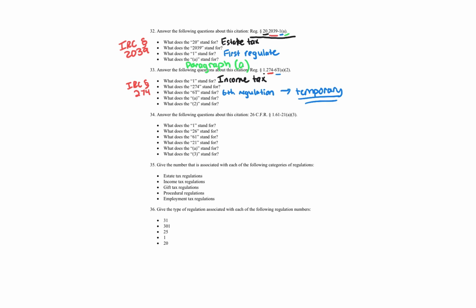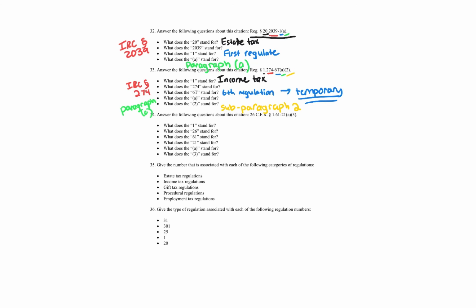Let's go to green. What is the A? The A deals with the paragraph, so that is paragraph A. And then finally, let's switch to yellow. What is the 2? The 2 is sub-paragraph 2. So that is how you would state that respective citation. Okay, let's move on to question 34.